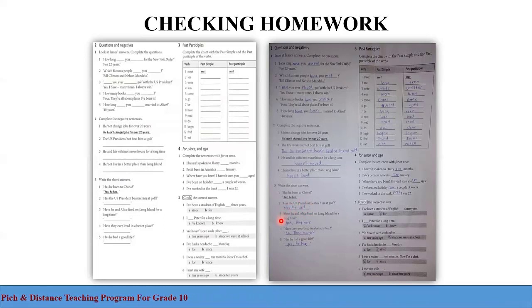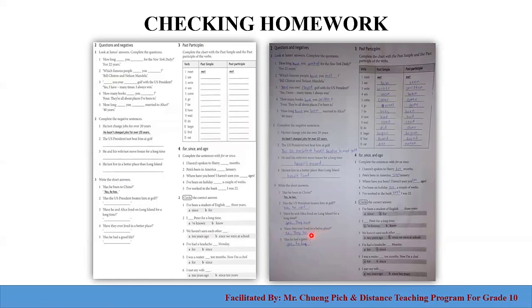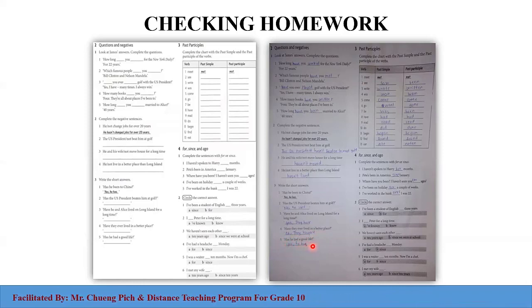Number 3, have he and Alice lived on Long Island for a long time? Yes, they have. Number 4, have they ever lived in a better place? No, they haven't, or they have not. Number 5, has he had a good life? Yes, he has. So good.